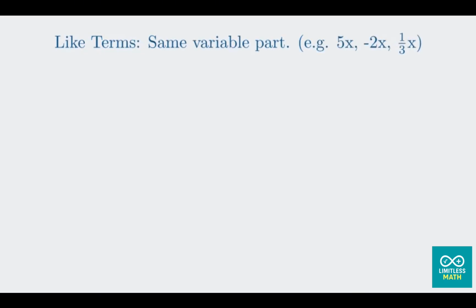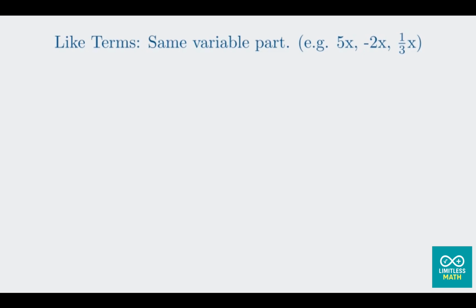Let's quickly recap what we've learned today. We started with the key definition of combining like terms. Like terms are any terms with the exact same variable part. The coefficients can be different, but the variables and their exponents must be a perfect match. A common mistake is forgetting that x and x squared are not like terms.